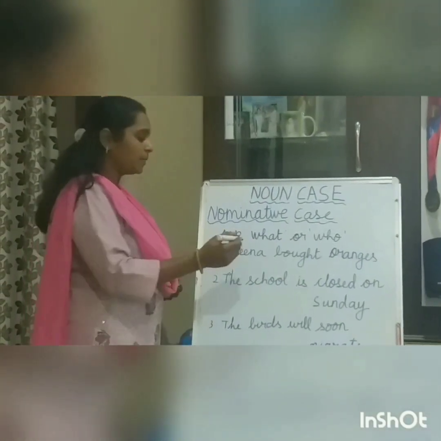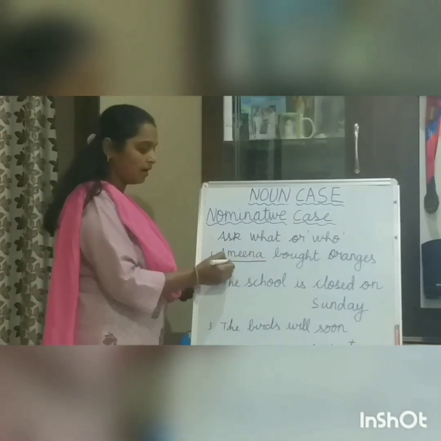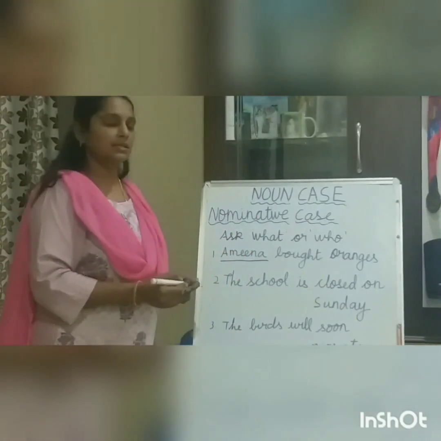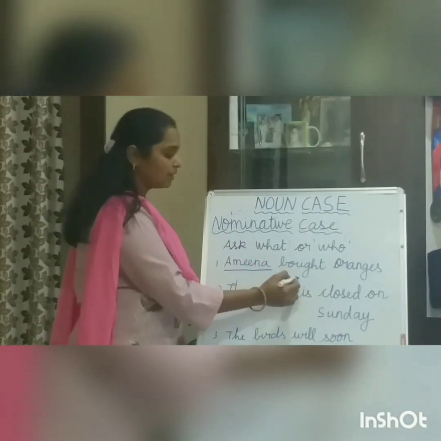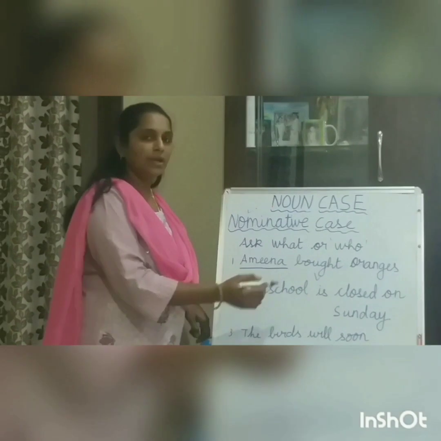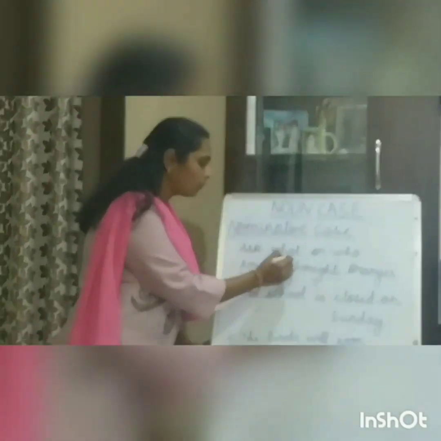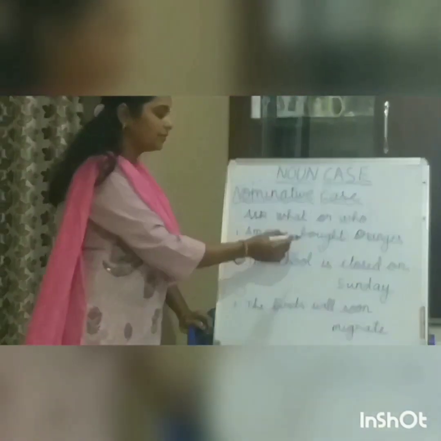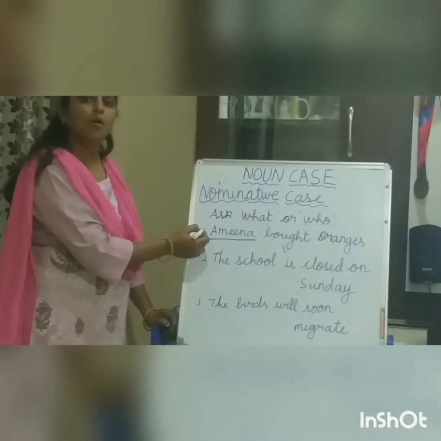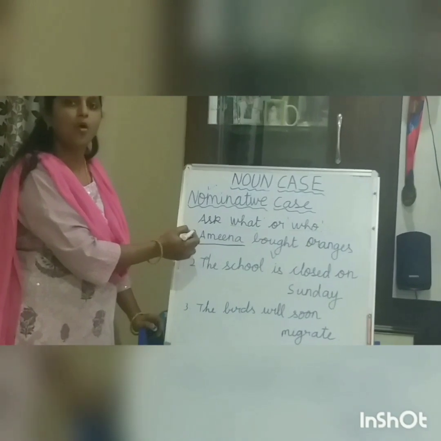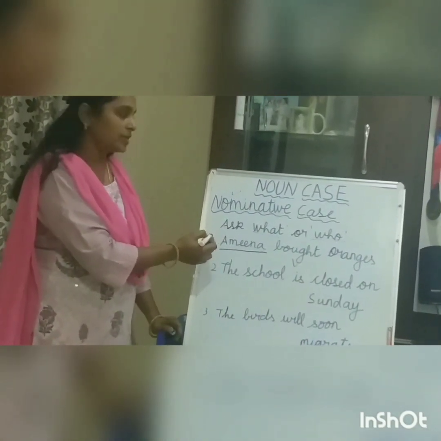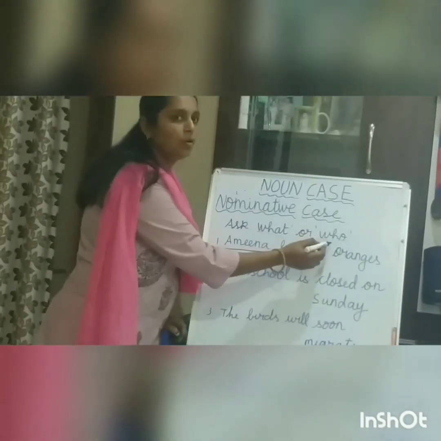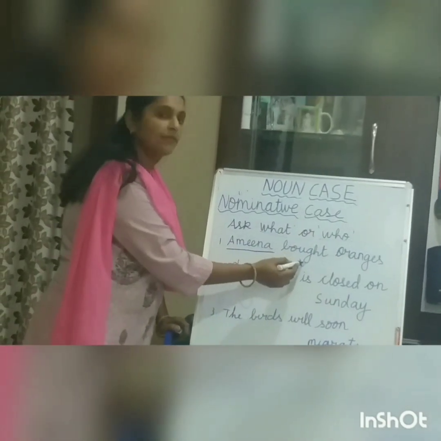So, the noun Amina takes the position of the subject. Usually, nominative case comes before the verb. When you put who or what before the verb, it gives you the subject or the nominative case. You can identify nominative case in the sentence easily by answering the question what or who before the verb.